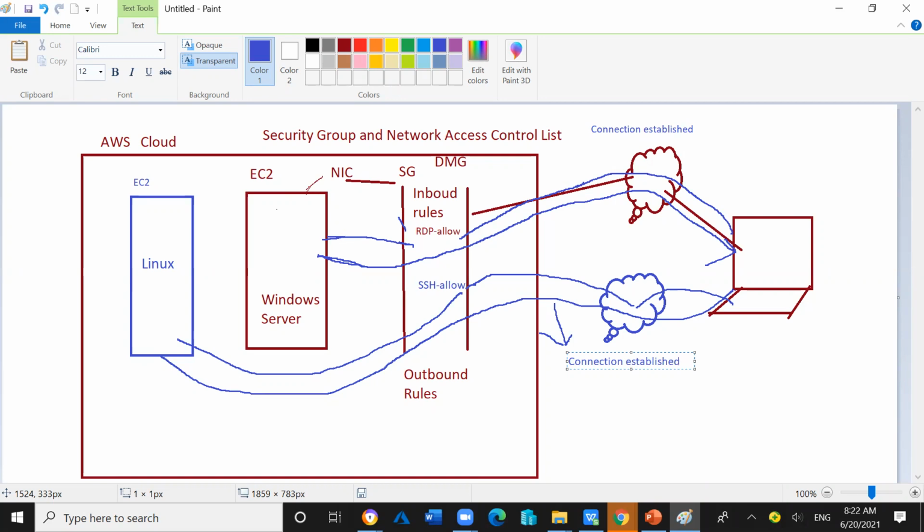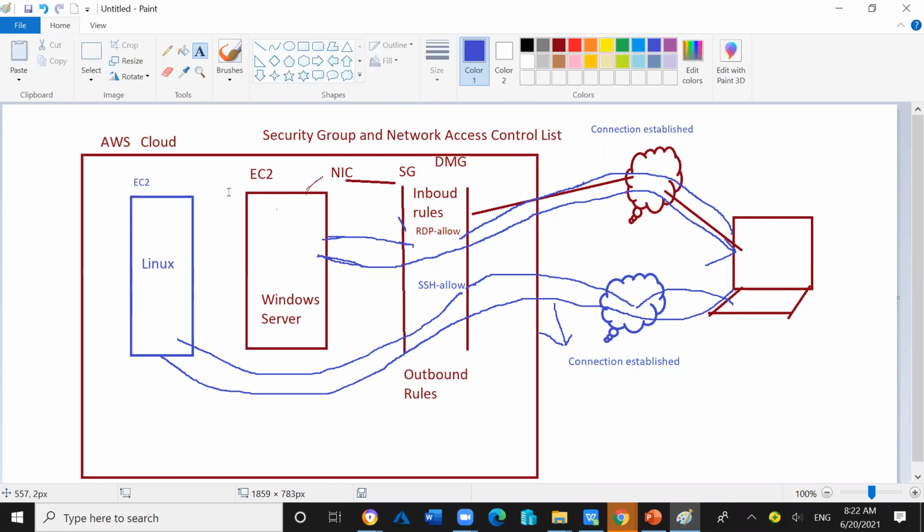Okay, then we can say, consider that the connection will be established. Okay, so security group. If from my external computer, I want to access the website which is running inside the EC2.